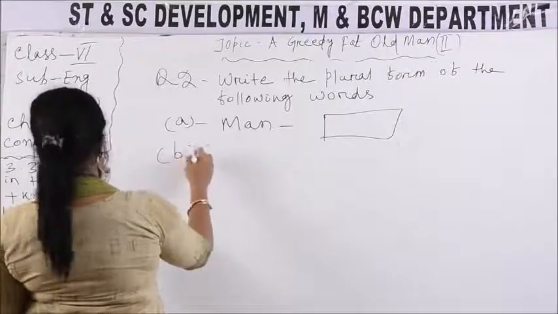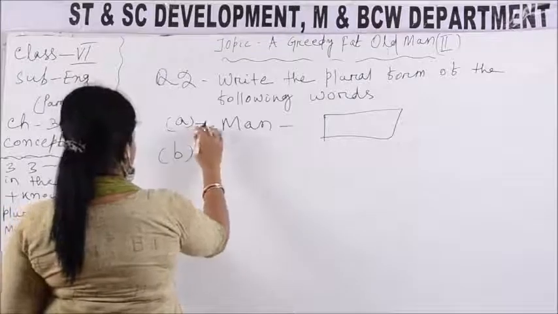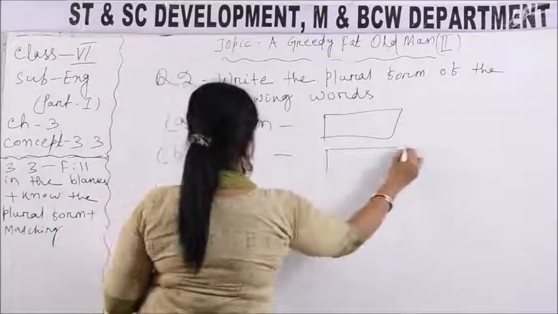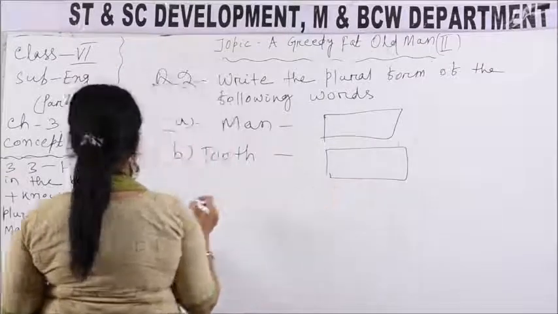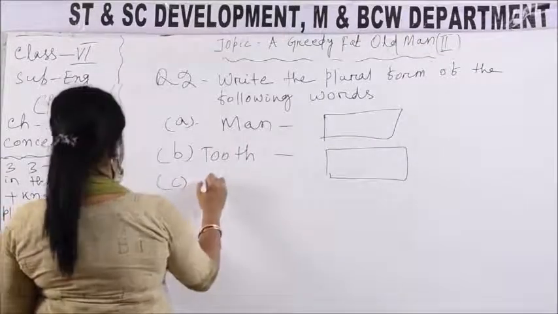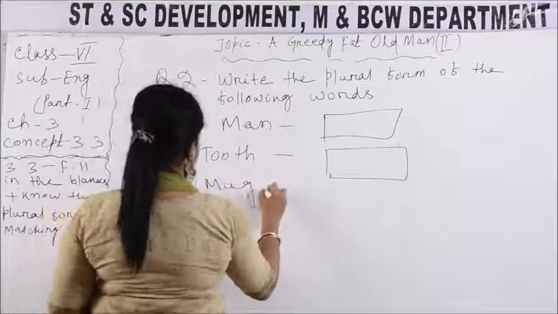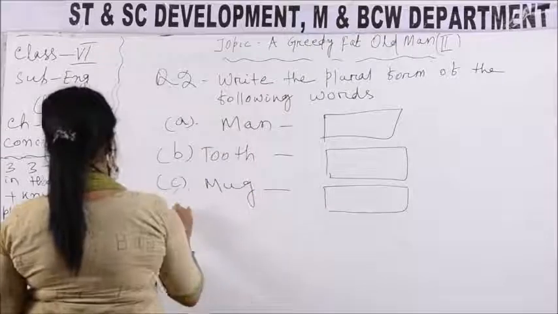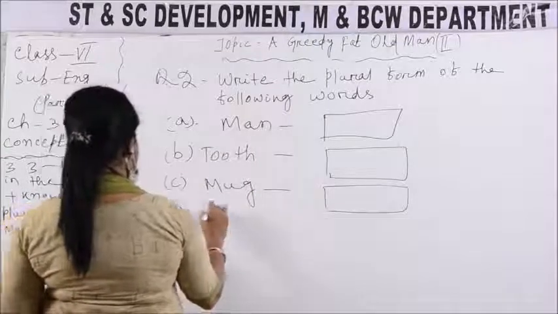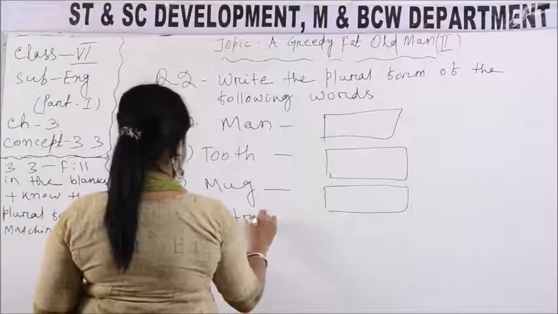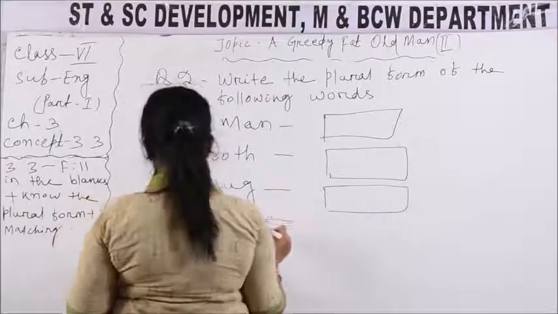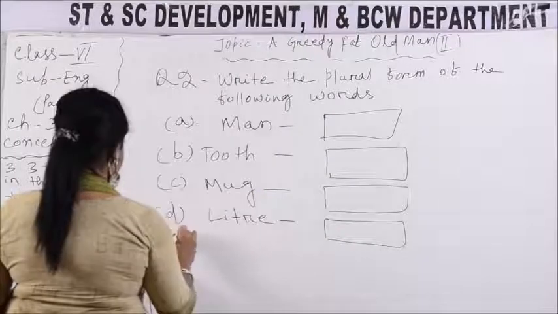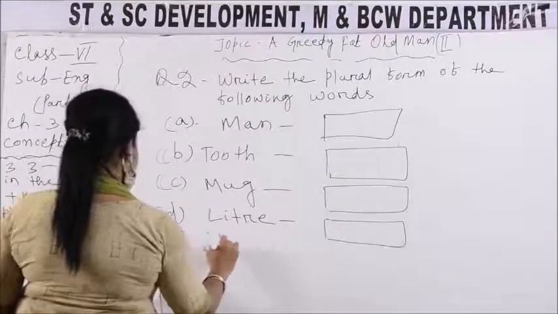In B, tooth. In C, mug. In D, letter. In E, dog.